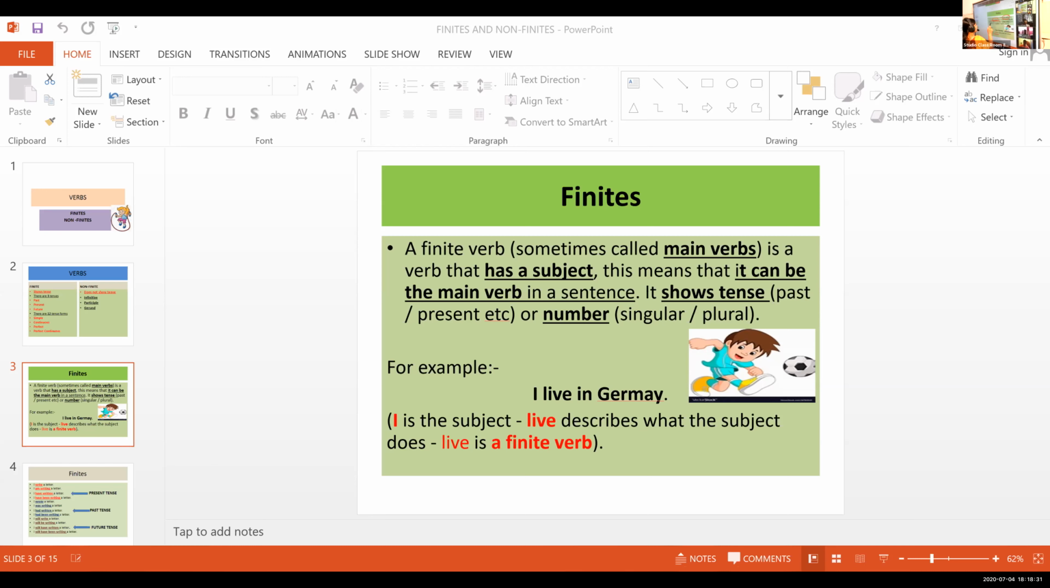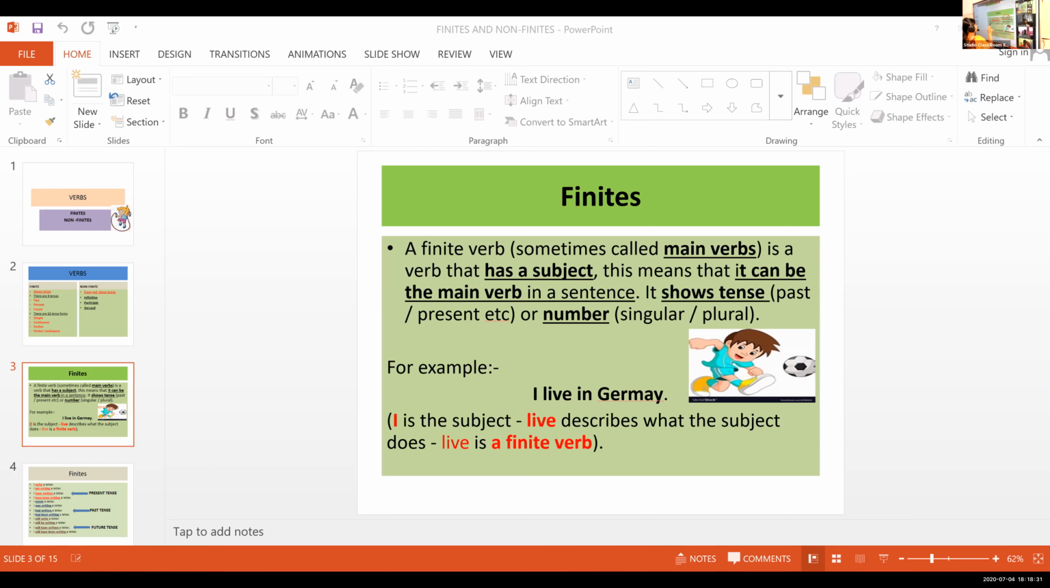So if a singular subject is used, you must use a singular verb. If it is a plural subject, you have to use a plural verb. Am I clear? Yes, ma'am. Am I clear, children? Do you have any doubt regarding this? No, ma'am.